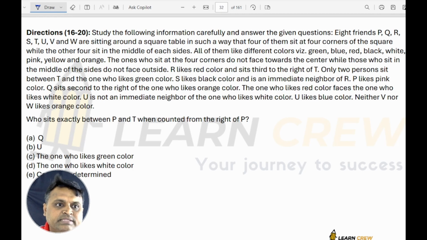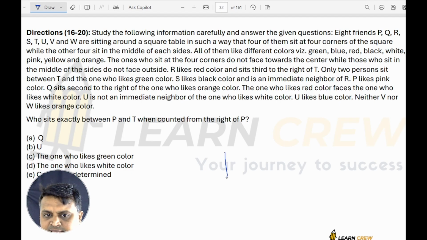Next puzzle, it is based on a sitting arrangement. 8 friends P, Q, R, S, T, U, V, W are sitting around a square table in such a way that 4 of them sit at 4 corners of the square while the other 4 sit in the middle of each side. All of them like different colors: green, blue, red, black, white, pink, yellow and orange.